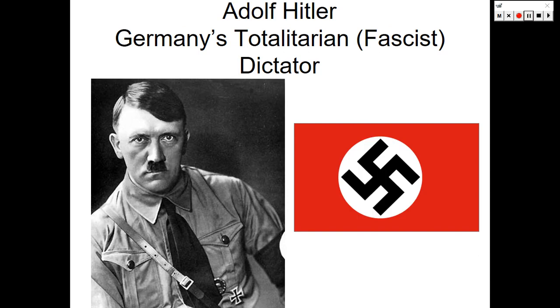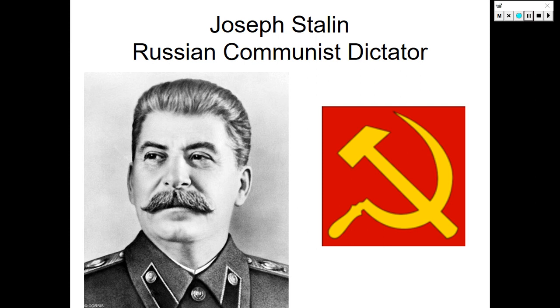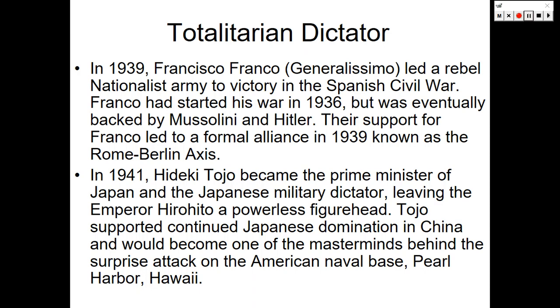Here's Adolf Hitler, Germany's totalitarian dictator, and on the right is the symbol of the Nazi Party. And then here we have Joseph Stalin, the Russian communist dictator, and on the right, the symbol of the Soviets, the hammer and the sickle.